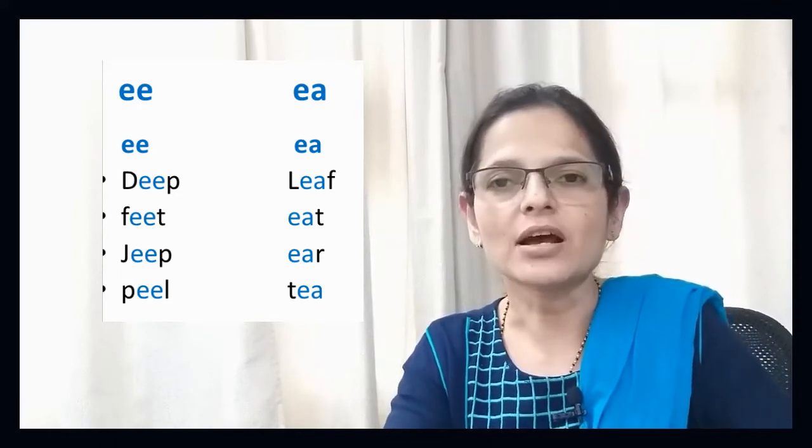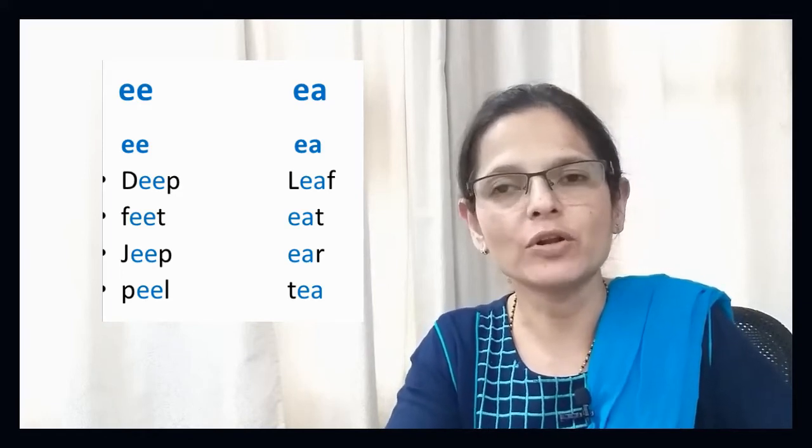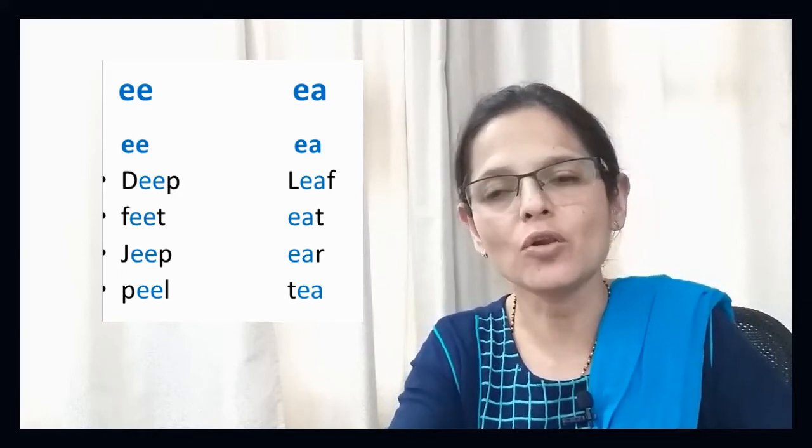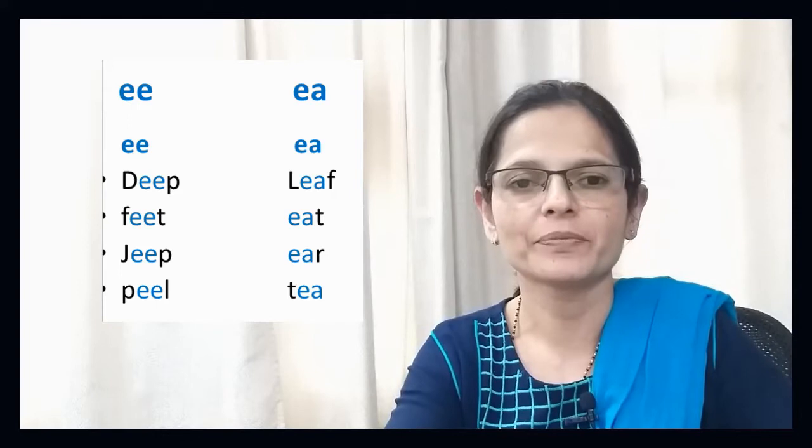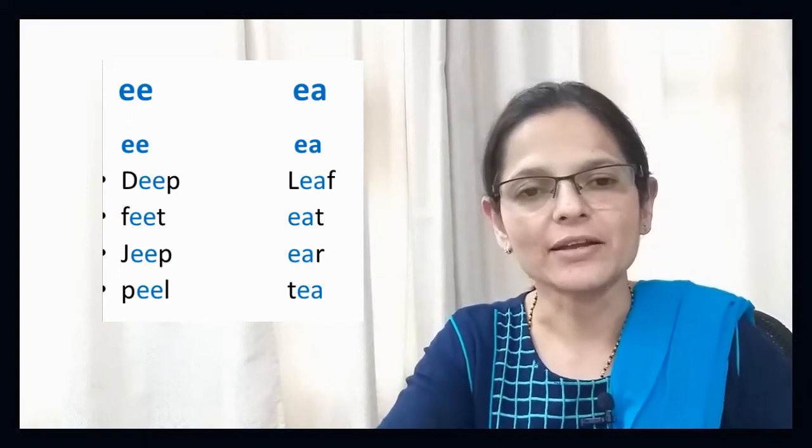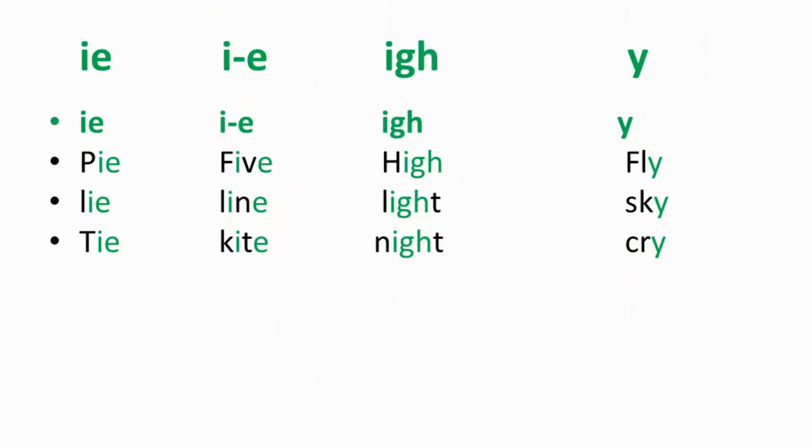Okay, so that is how you have to tell children that the second vowel will go silent. So we have to produce the long sound of the first vowel. Next is the vowel I. So if you see over here, I followed by a consonant and E, and even IGH. Now IGH, GH are not vowels, but in that case also GH will go silent and it will take the sound of I as I only.